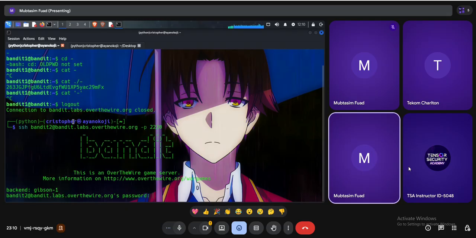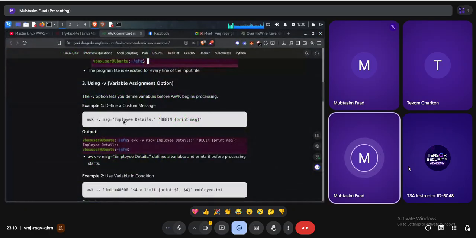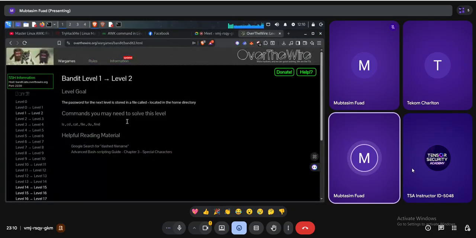Enter. And Control Shift B. And we are successfully logged in as Bandit 2 user. So let's go to the next level right now. OverTheWire. So level 2 to level 3 right now again.